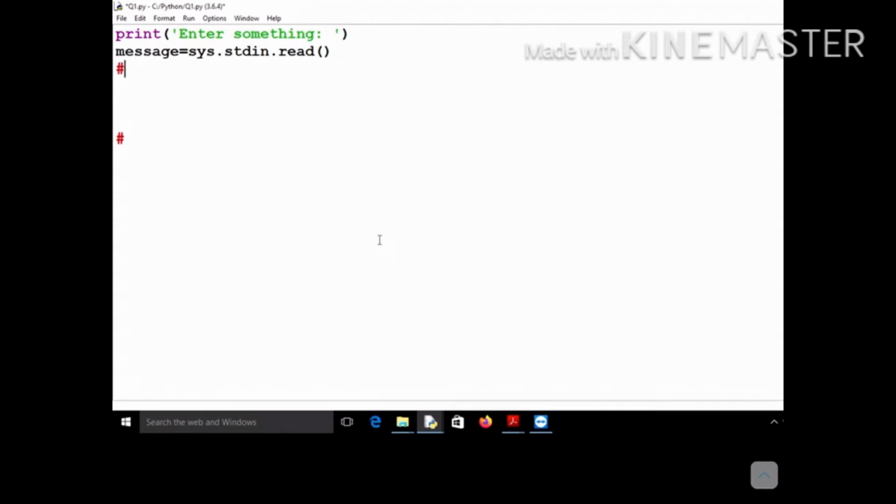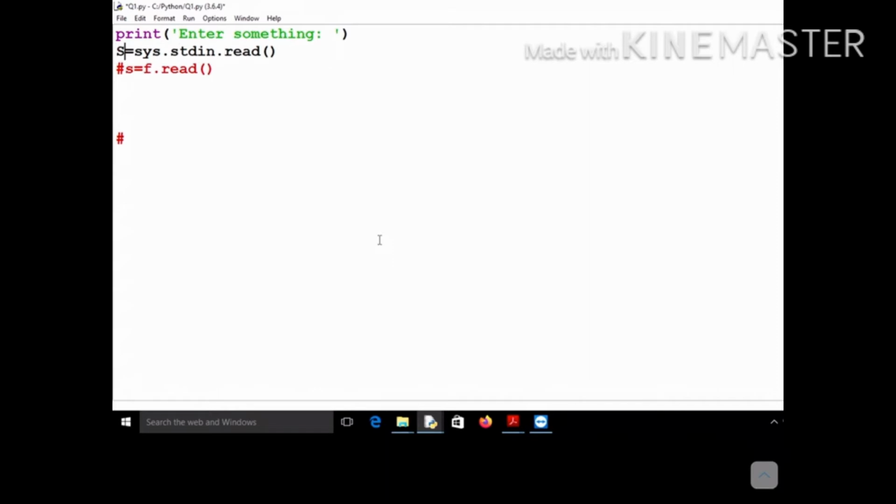This is similar to writing s equal to f.read. Let me write s only, no problem.